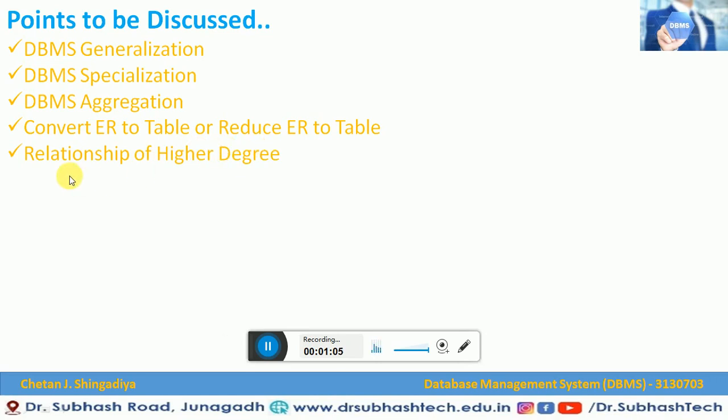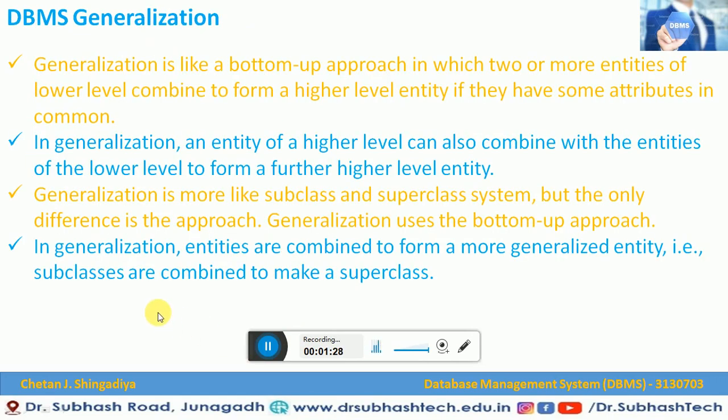And the last topic we would like to see is the relationship of higher degree, that we already discussed in our previous video lecture, but for the sake of simplicity for this topic, we would like to see it once again, that is, higher degree of relationship in DBMS. So now let us start with generalization in DBMS.